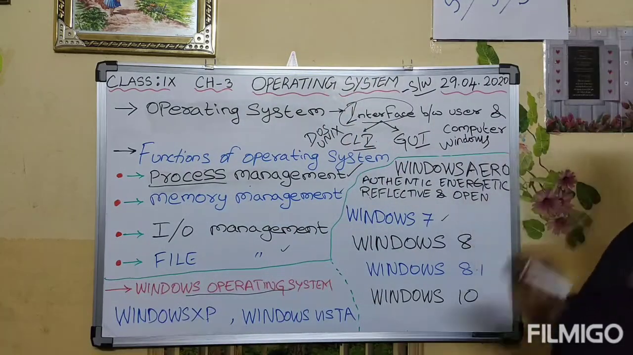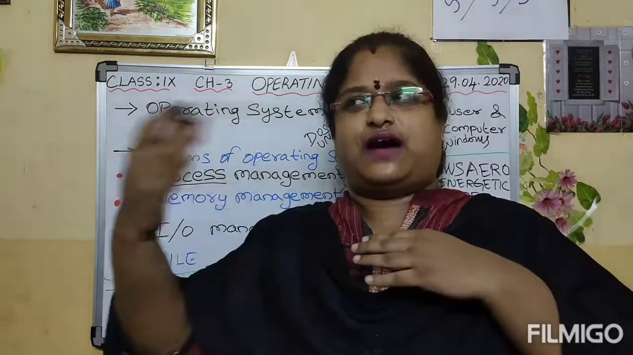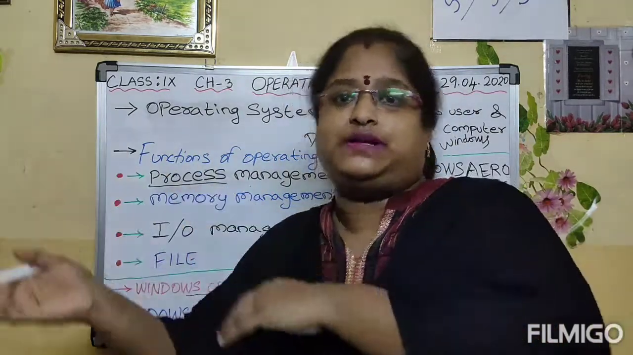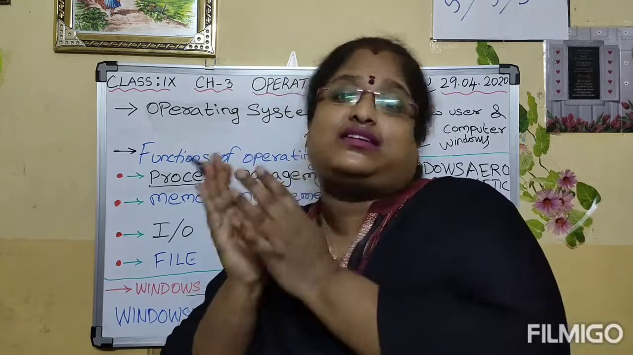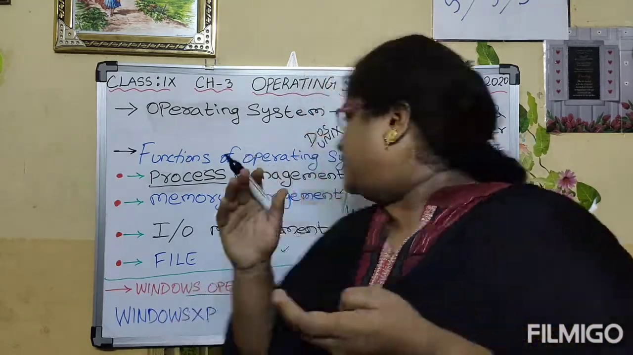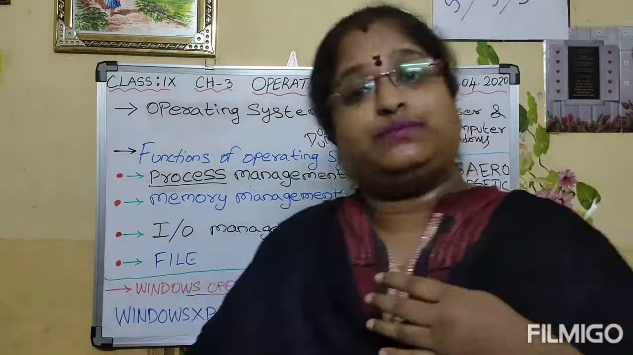Next one is Windows 7. Windows 7 is a fast, reliable and compatible operating system. What do you mean by reliable, children? Reliable means we can trust.